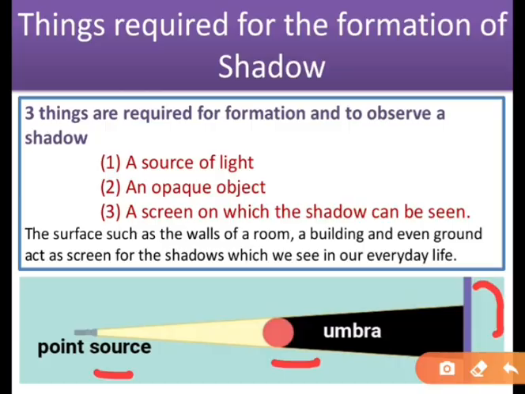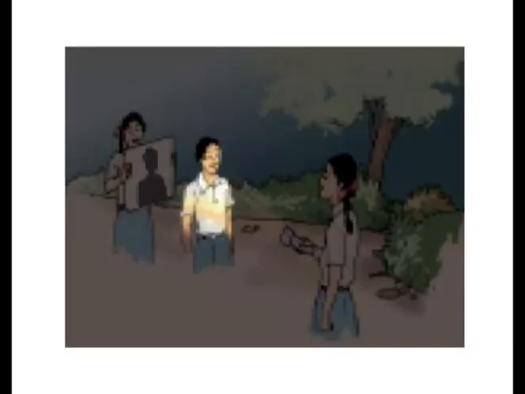Right, now when this girl projects a light only on the face of this boy when they are all standing in an open area, what will happen? The light will go into the air after reaching only the face of this boy, and we are not able to see the shadow in the air, right?